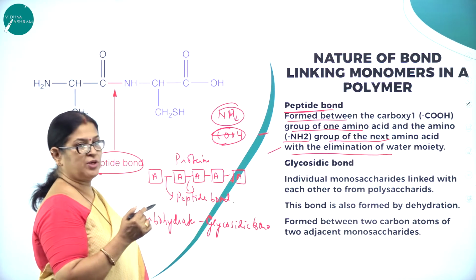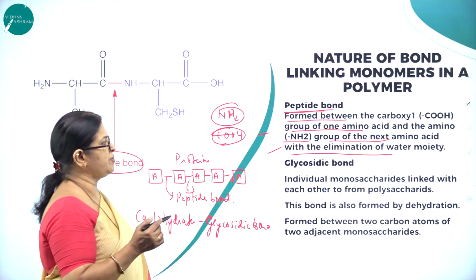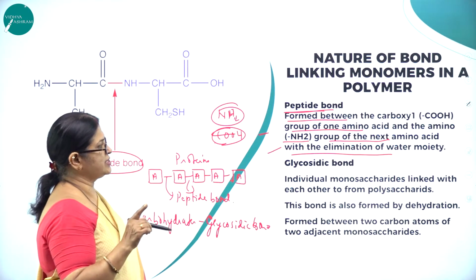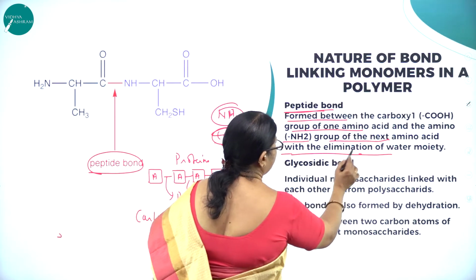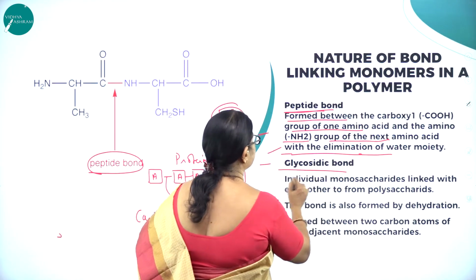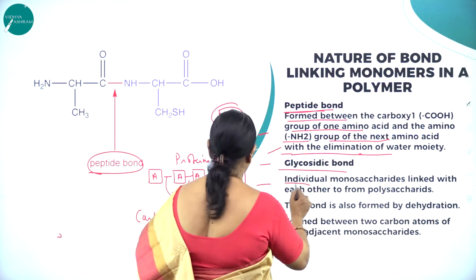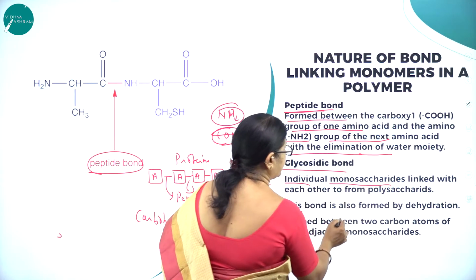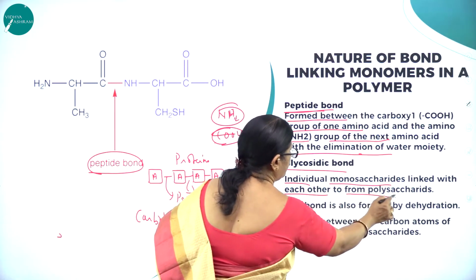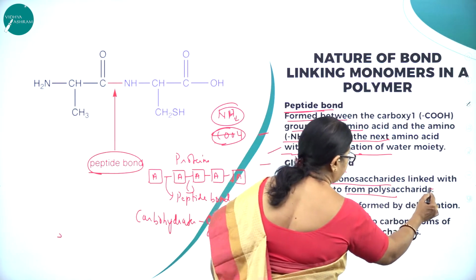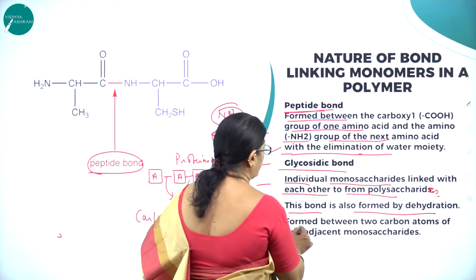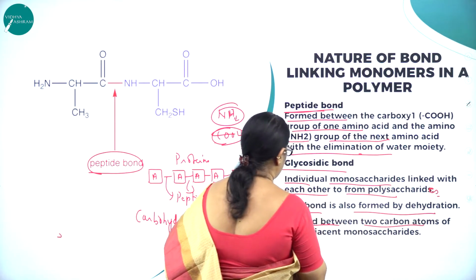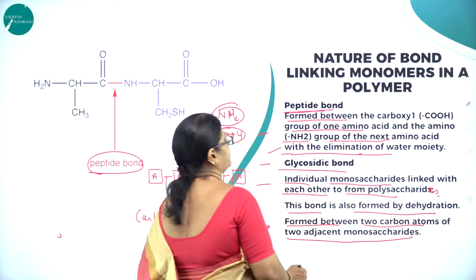So what is a peptide bond? Formed between the carboxyl group of one amino acid and the amino group of the next amino acid with the elimination of a water moiety. Next, the glycosidic bond. As I said, individual monosaccharides are linked with each other to form polysaccharides. This bond is also formed by dehydration, between 2 carbon atoms of 2 adjacent monosaccharides.